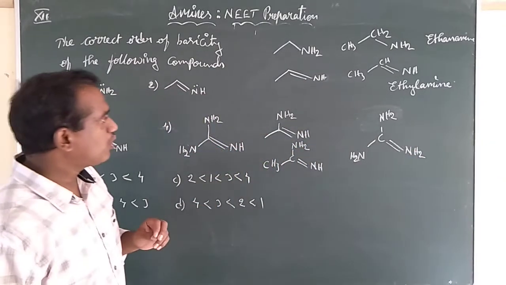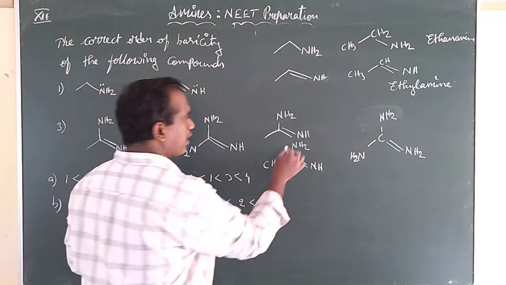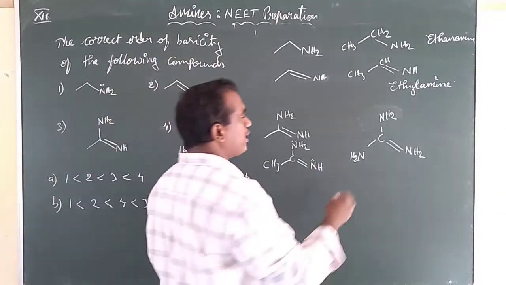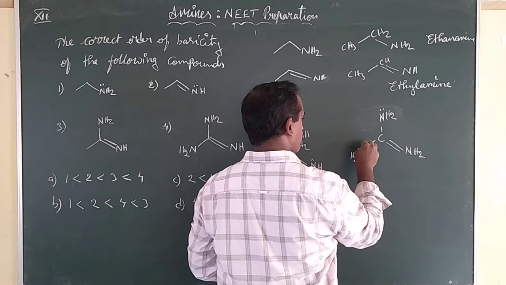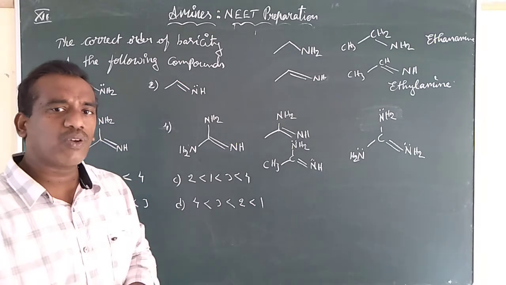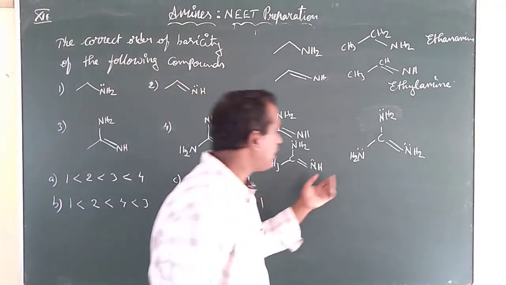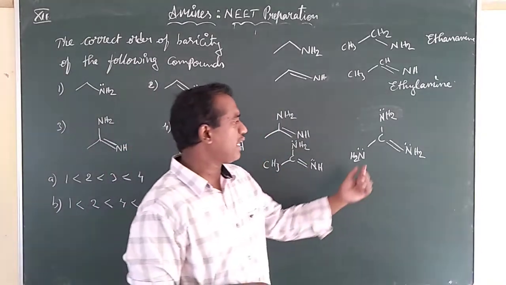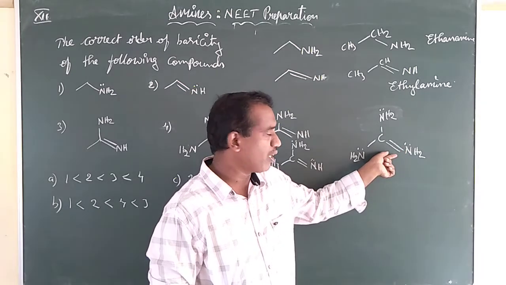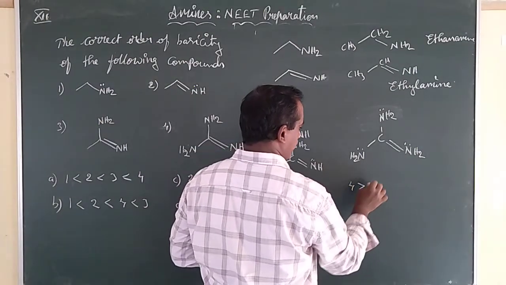Now compare these two. Which two? The third one and the fourth one. In the third one, how many nitrogens are present, children? 2 nitrogens are present. In the fourth one, how many nitrogens are present? 1, 2, and 3. So obviously, when the number of nitrogens increases, the lone pairs will be showing more basic nature. So among 3 and 4, the fourth, having 3 nitrogens with 3 lone pairs, and the double bond nitrogen, will have more basic nature. So the fourth is more basic than the 3.